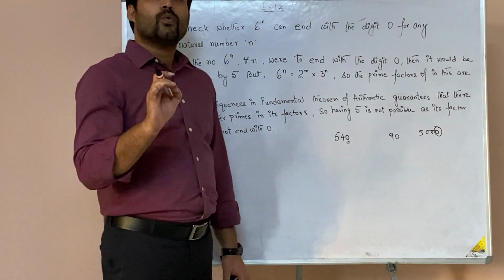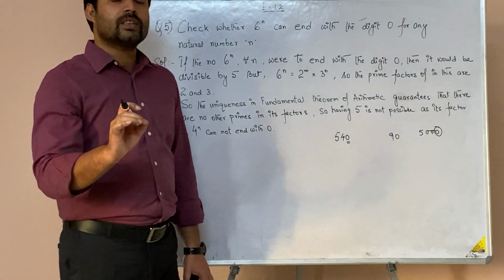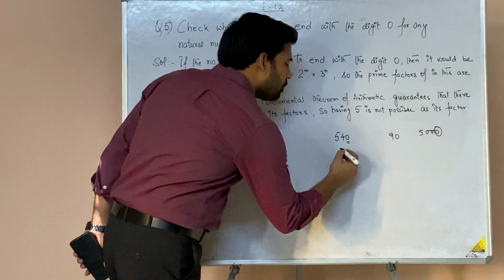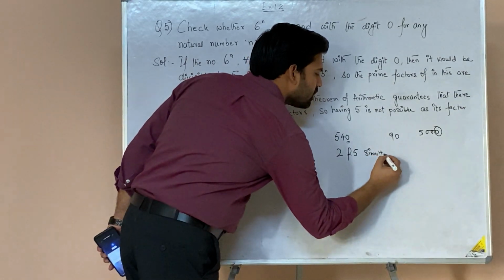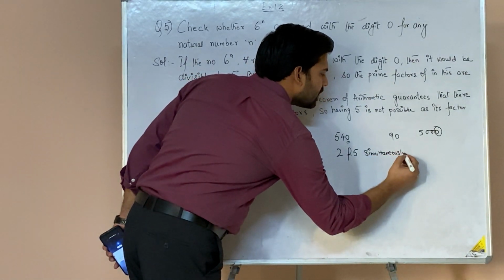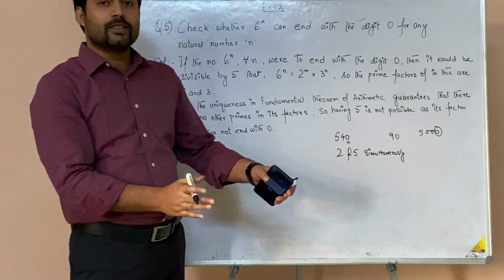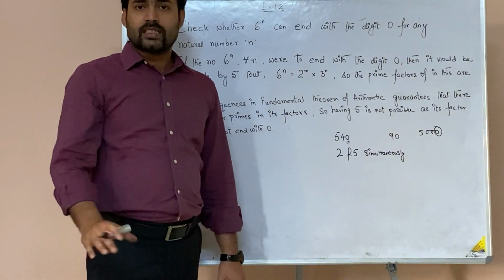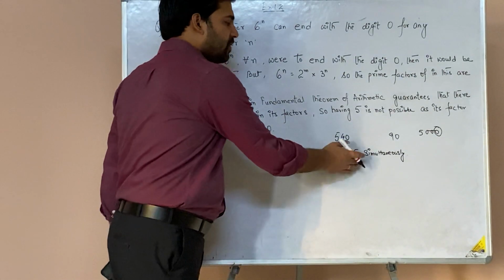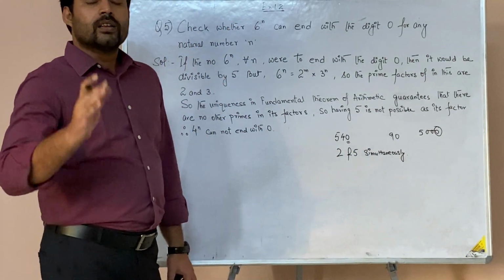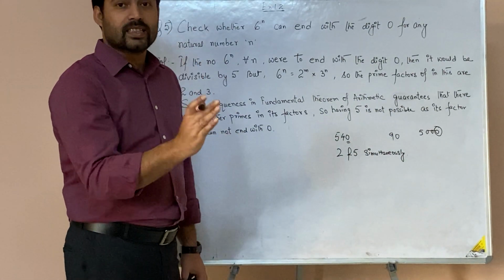Now the question comes, which numbers are divisible by 10? Only those numbers are divisible by 10 which are divisible by 2 and 5 simultaneously. What does the word simultaneously mean? It should be divisible by 2 and side by side it should be divisible by 5 as well. It's not that if we check 2 then we need not check 5, or if we check 5 then we need not check 2. The number should be divisible by both 2 and 5 together.